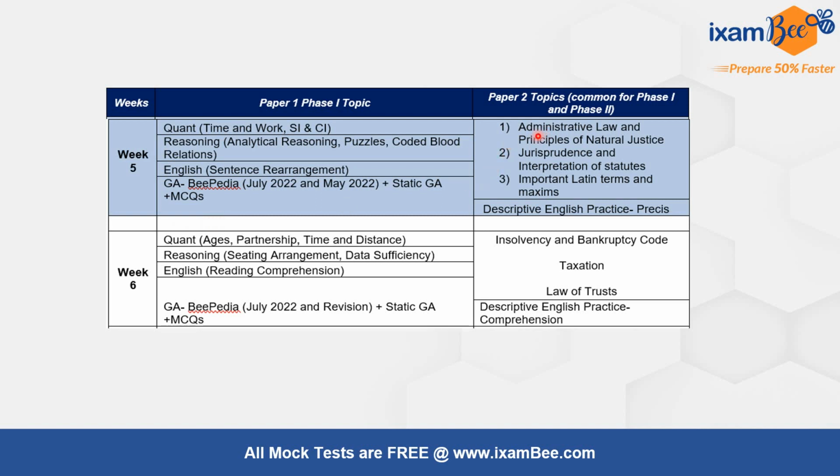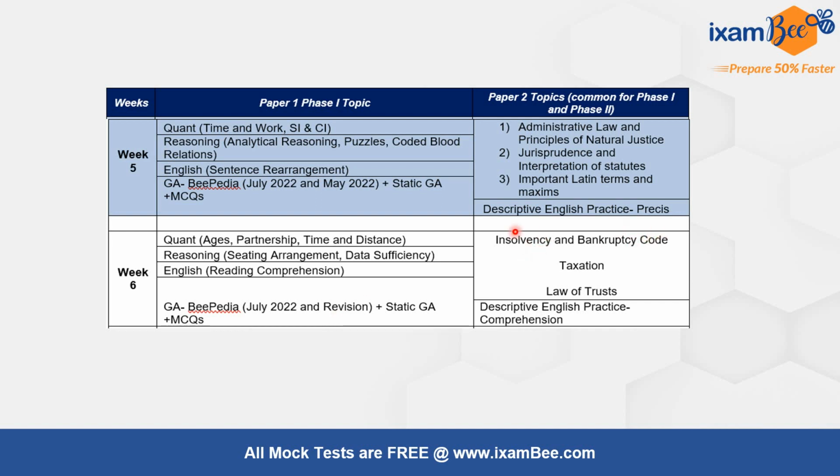For law, you can take up administrative law and principles of natural justice, jurisprudence and interpretation of statutes, important Latin terms and maxims. In week 6, for quant, take up AGS, partnership, time and distance. In reasoning, you can start with seating arrangement and data sufficiency. In English, practice reading comprehension and continue with July BPDA and your revision of the previous month's BPDAs.